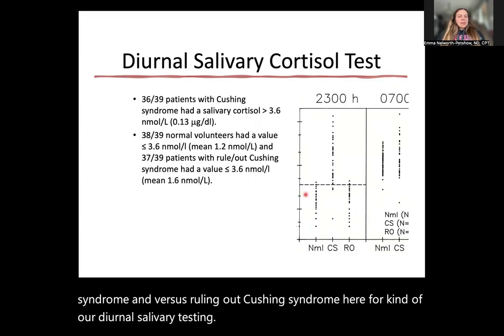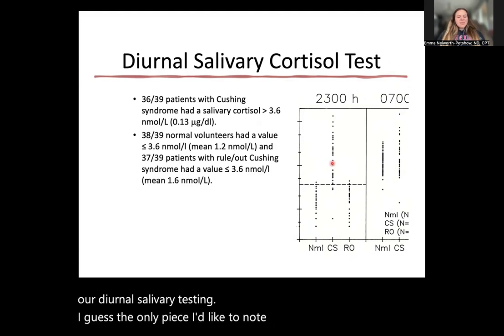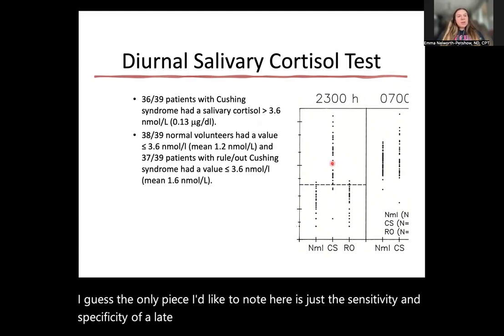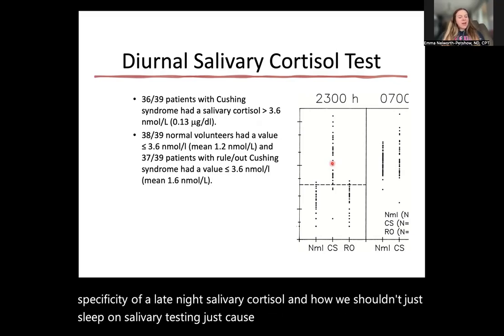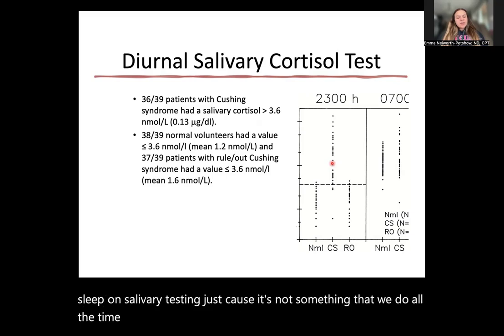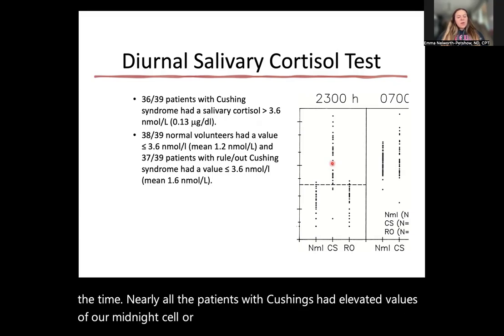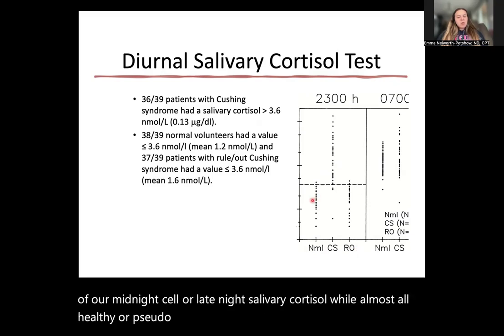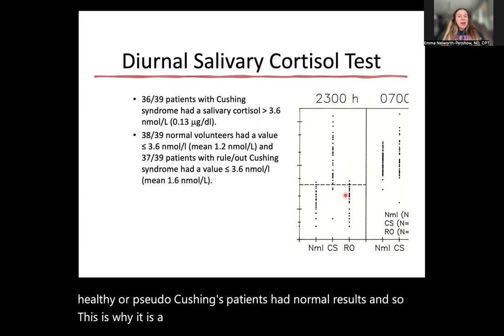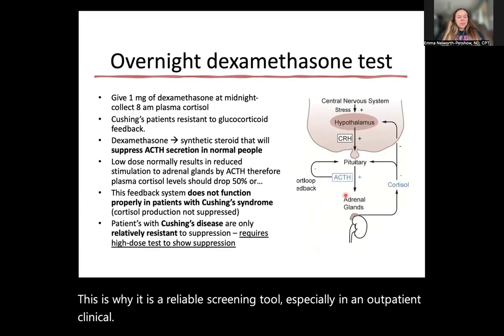The only piece I'd like to note here is the sensitivity and specificity of a late night salivary cortisol, and how we shouldn't just sleep on salivary testing just because it's not something that we do all the time. Nearly all patients with Cushing's had elevated values of late night salivary cortisol, while almost all healthy or pseudo-Cushing's patients had normal results. And so this is why it is a reliable screening tool, especially in an outpatient clinical setting.